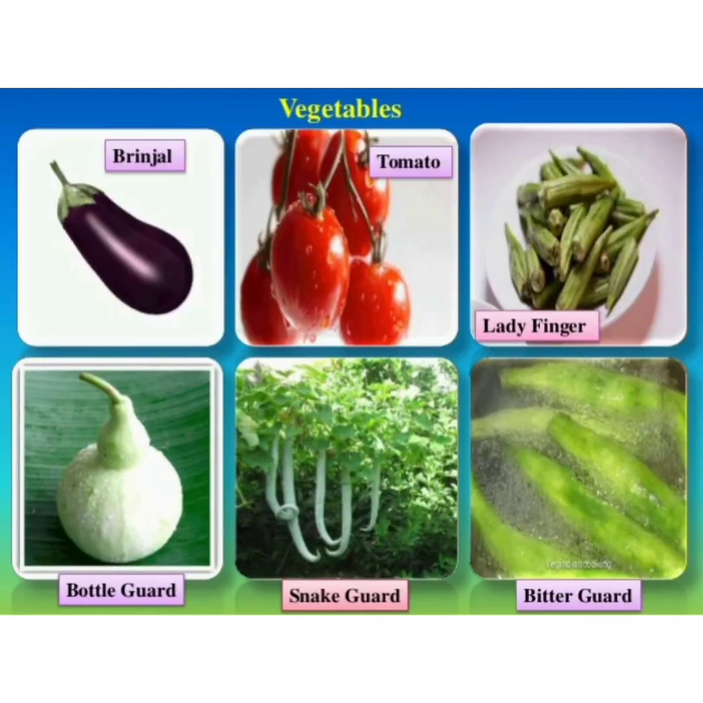Then come the vegetables. We eat the vegetables of different plants like brinjal, tomato, ladyfinger, snake gourd, bottle gourd, bitter gourd. These are the vegetables which are cooked in unique ways, and they are eaten in different parts of our country. They are also rich in vitamins and minerals.